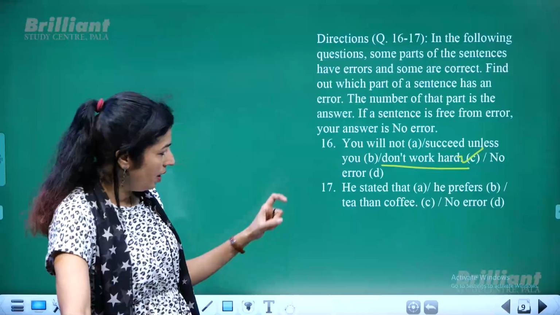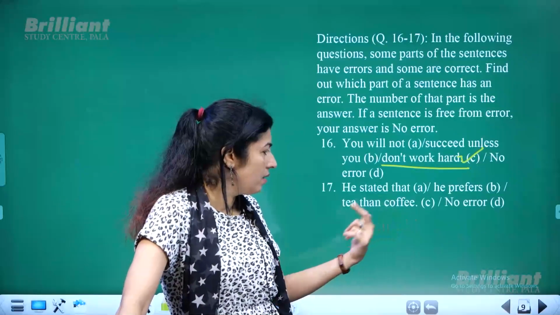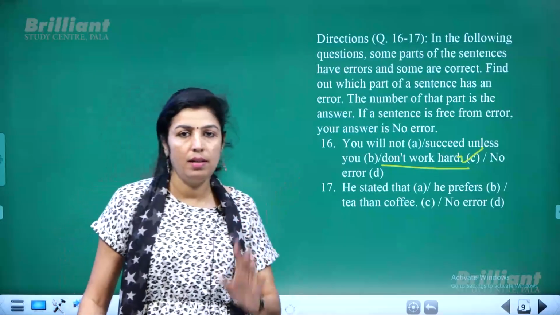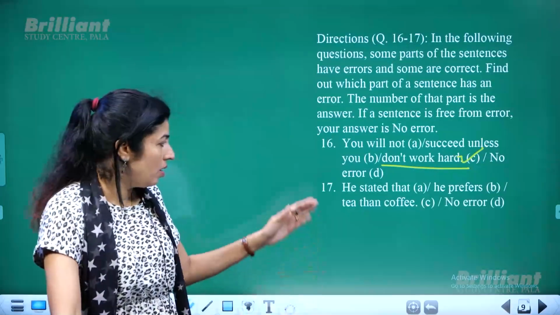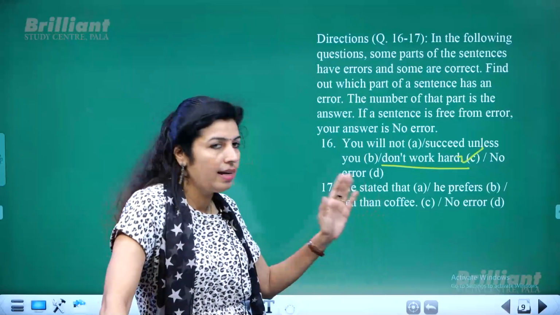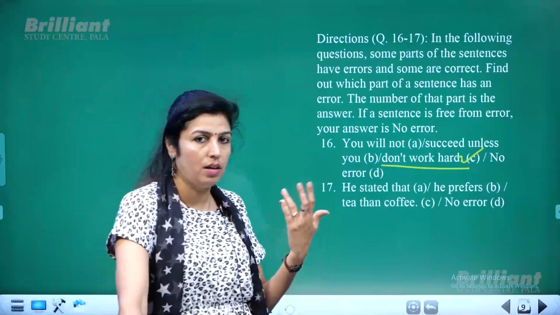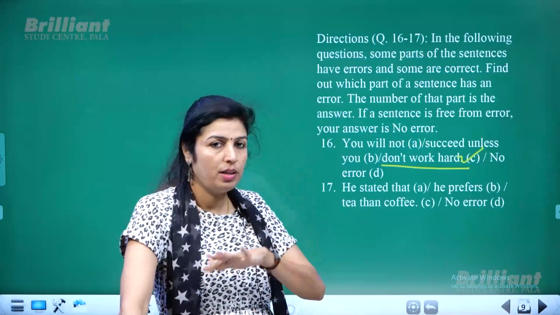Okay. Next is, he stated that he prefers tea than coffee. So when you read the sentence, you may not find anything wrong in it. You may feel that okay, the sentence is correct.